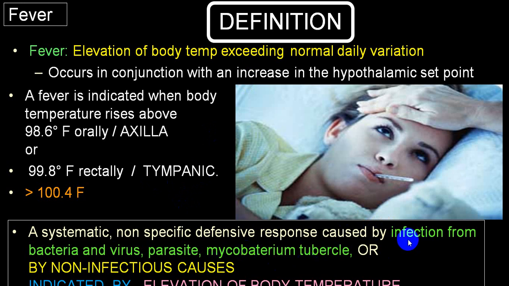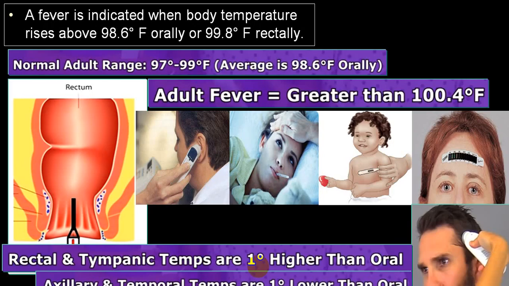And among infective pathophysiology, it can be because of bacteria, virus, parasite, mycobacterium, etc. Or we commonly use the term microorganisms. And by non-infectious groups also body temperature can be elevated. Apart from infection, that non-infectious group can be drugs, malignancy, collagen disorders, etc. We'll be talking further in the etiology part.